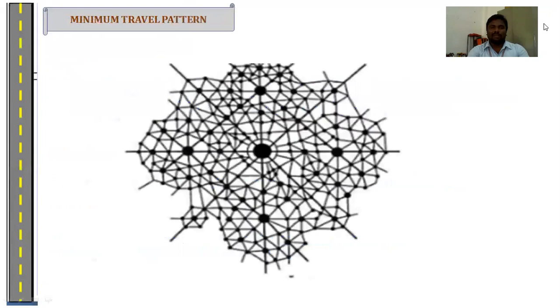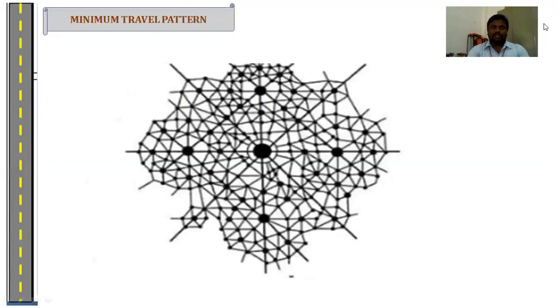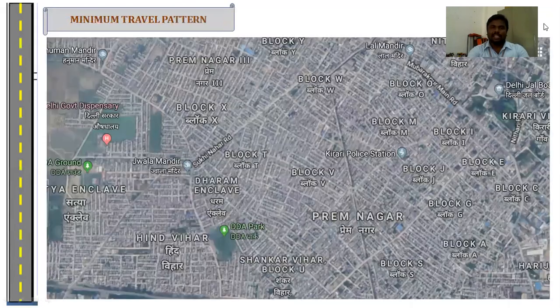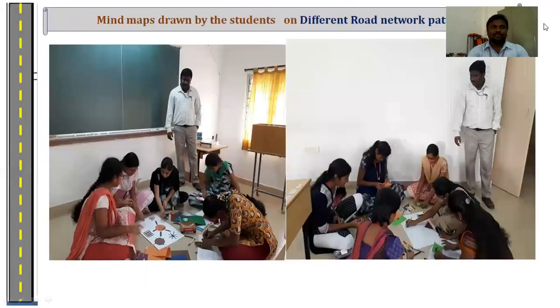Next one, the minimum travel plan. In this road network plan, all the roads are connected to different types of networks. From the origin to the destination, we have given the minimum distance and minimum travel arrangement. For this, we have connected the different types of road network systems in the proper way. So this is the minimum travel pattern.